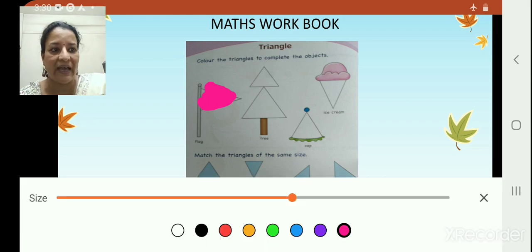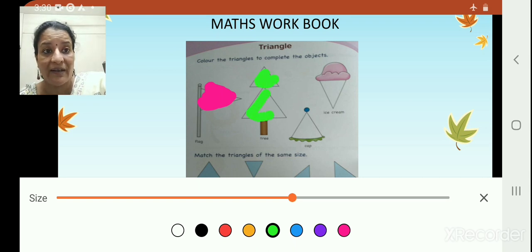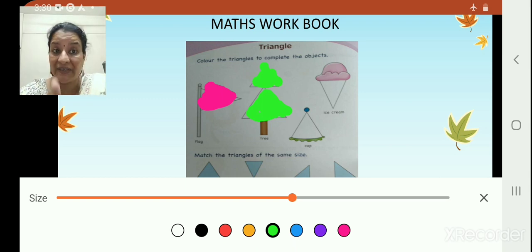Okay. Next we have the Christmas tree. Can you see here 2 triangles? So we are going to color the Christmas tree in green. Teacher is not able to draw it, color it properly, children. But you do it neatly and nicely. Okay? So we saw this in the picture, right? We saw the flag, we saw the Christmas tree.